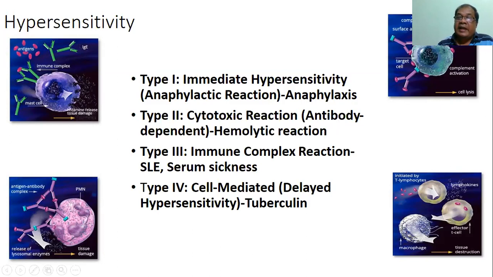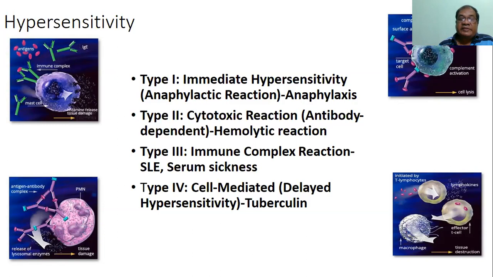Whenever an antigen binds to this antibody and that binds to the cell membrane, complements are activated, and the complements ultimately form perforin substances which damage the membrane of the cell and produce cell lysis. For example, in case of hemolytic reaction, we know the RBCs are destroyed by this mechanism.